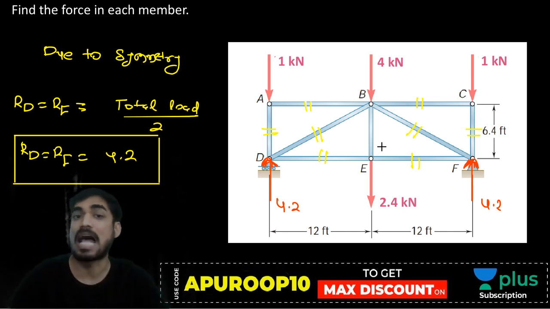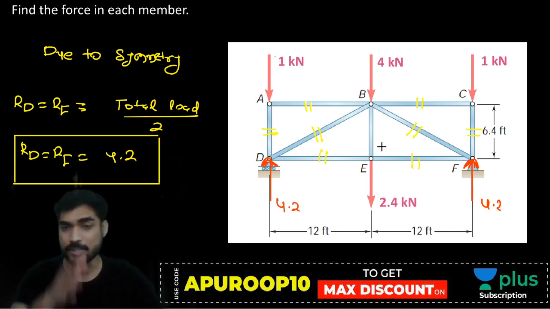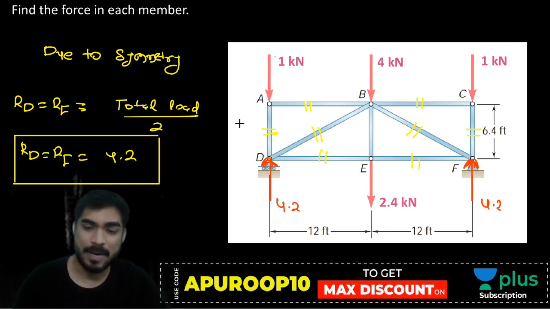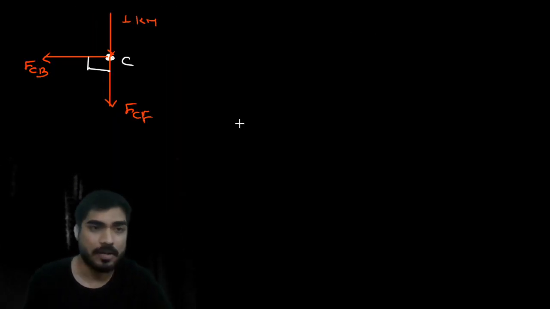You only need to solve half of the truss. Because of symmetry, whatever force you get in BD, you will get the same force in BF. Whatever force you are getting in DE, you will get the same force in FE. But I wanted you to understand, that's why I have taken joint C.